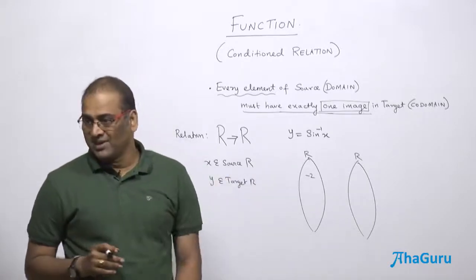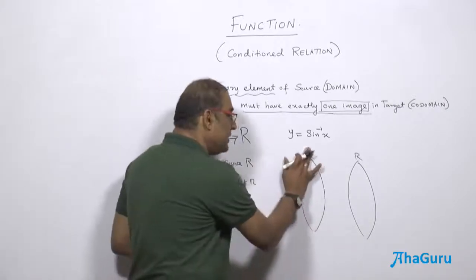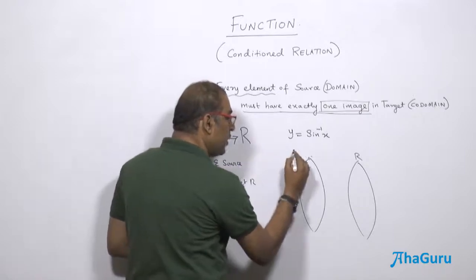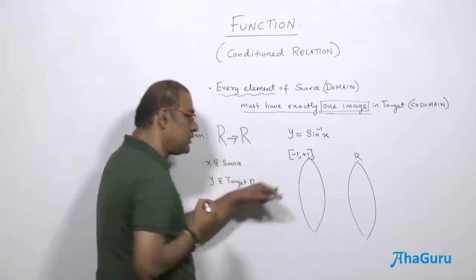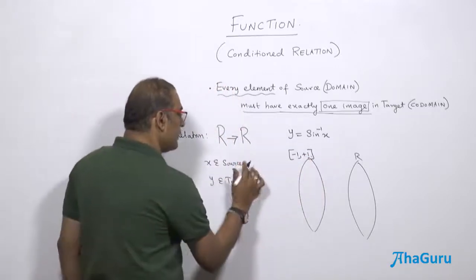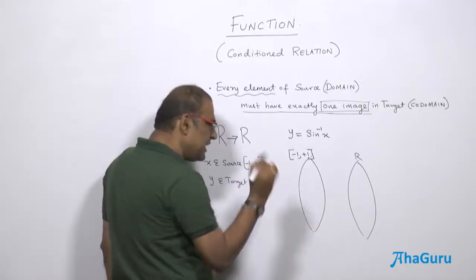It's not a function. So what changes should I make in the domain? That means you should not take all reals. The source should be something from -1 to +1 inclusive. This is a closed interval. So I take the source to be -1 to +1. But then there is a problem.